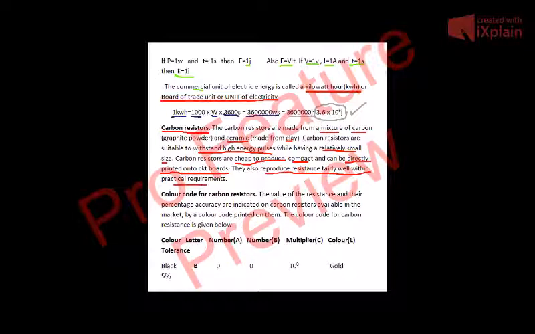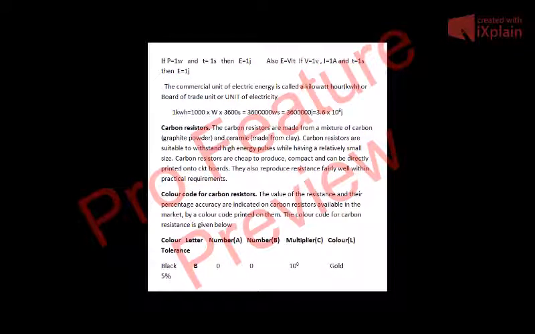Now, as you have seen, there is no unit written on carbon resistors. We have to calculate the magnitude of the resistance. For example, if you see a capacitor, you will see that its magnitude is written there, 3 microfarads or 0.3 microfarads. But for carbon resistors, you will not see that its resistance is equal to this much ohms.